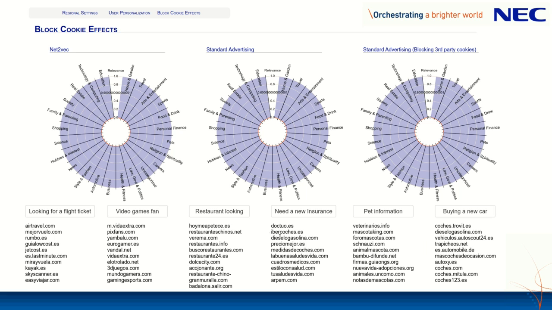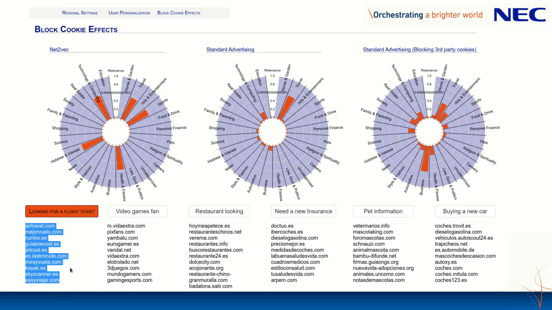This is some user that has visited a very specific website. For example, if we go here, this user visits all these typical Spanish websites to find flight tickets. And we can see how in our system we say that the user is interested in travel, but probably also in technology and computing, sports, and hobbies and interests. This is probably because most users in this dataset were interested in that.